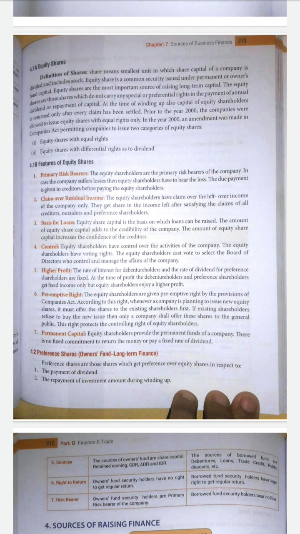Whenever the company decides to issue new equity shares, it must first offer the shares only to the existing, that is, the old equity shareholders. If the existing equity shareholders refuse to buy the new issue, only then should the company offer these shares to the general public. This is one of the basic rights, a preemptive right of the existing shareholders. The right protects the controlling right of the equity shareholders.